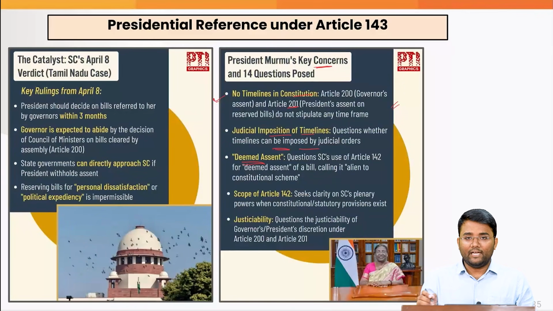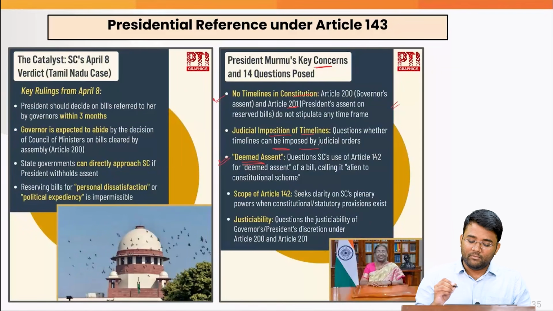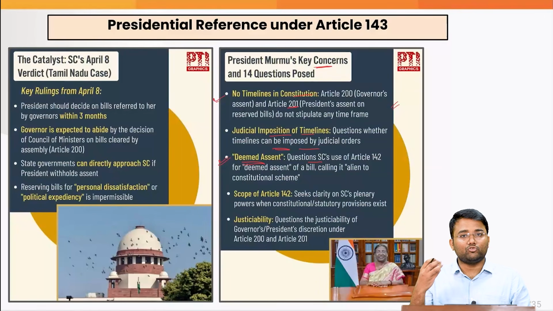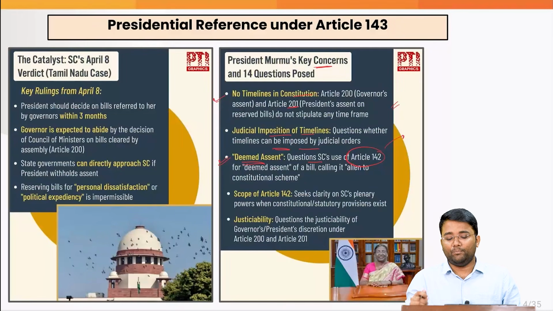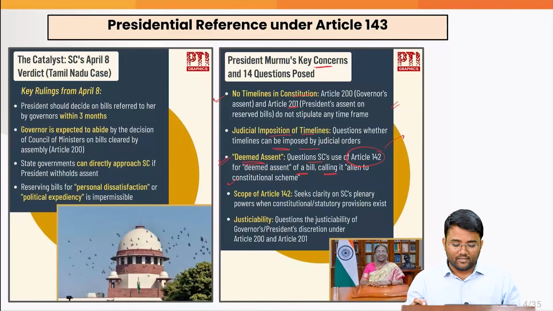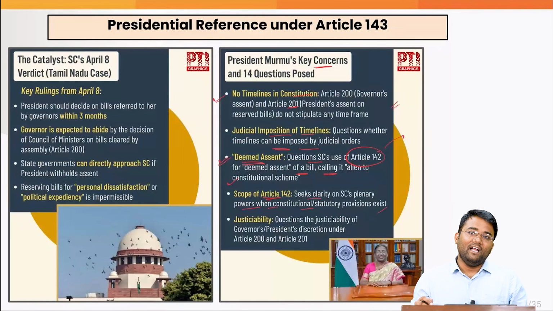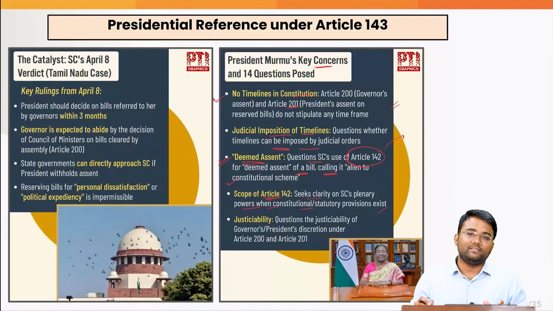And the deemed assent: the Supreme Court said that if within this timeline the bill is not passed, it will be considered deemed assent. The President questions the Supreme Court's use of Article 142, which provides plenary power to the Supreme Court, for deemed assent of a bill, and the President called it alien to the constitutional scheme as it is not mentioned. Also, the scope of Article 142: the President seeks clarity on the Supreme Court's plenary power when constitutional or statutory provisions exist. Are the powers under Article 200 and 201 justiciable? These were some of the questions.